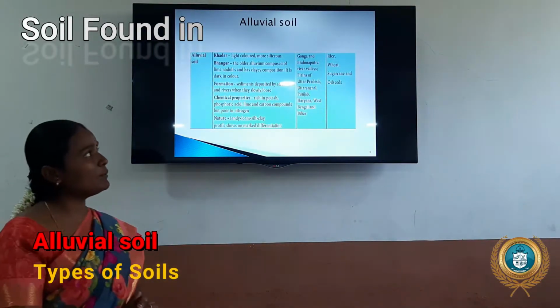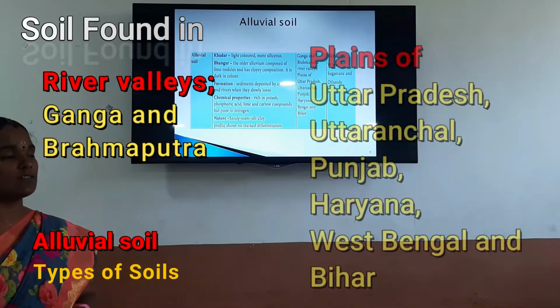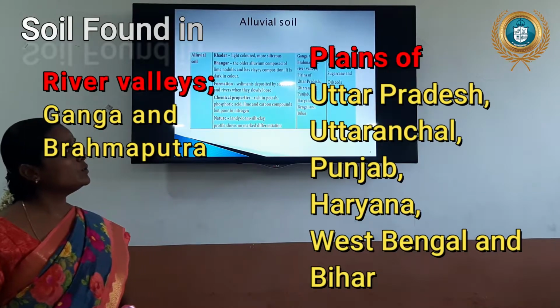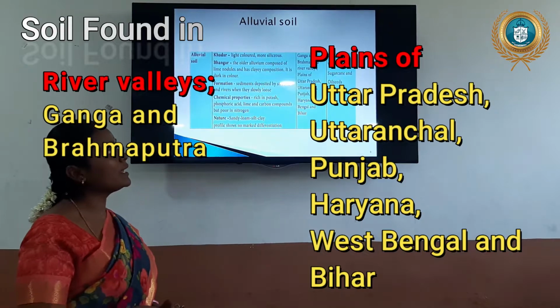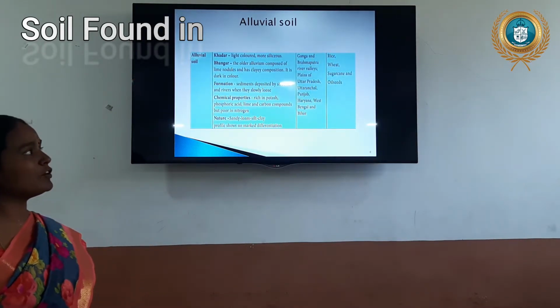Where is this soil found in India? The Ganga and Brahmaputra river areas, the plains of Uttar Pradesh, Uttaranchal, that is the Ganga plain areas, and Punjab, Haryana, West Bengal and Bihar. These have the most alluvial soil area.